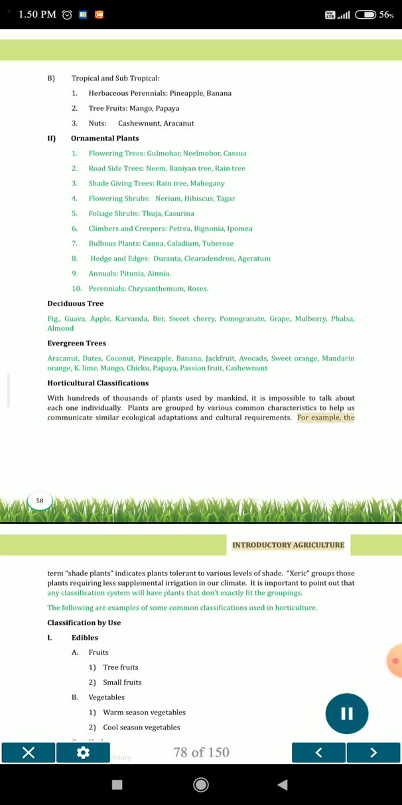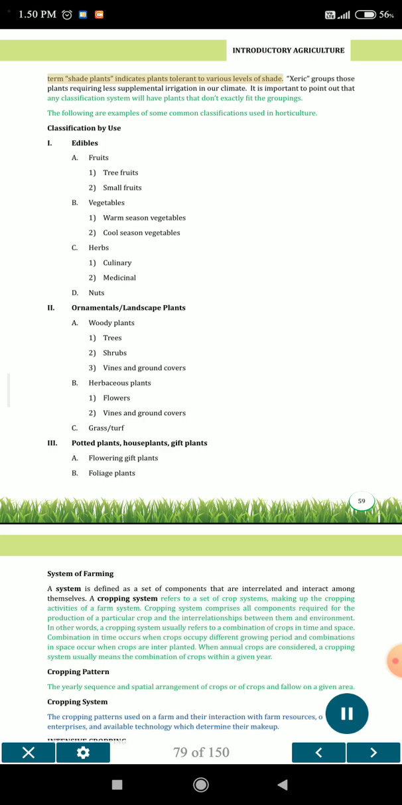For example, the term shade plants indicates plants tolerant to various levels of shade. Xeric groups are those plants requiring less supplemental irrigation in our climate. It is important to point out that any classification system will have plants that don't exactly fit the groupings. The following are examples of some common classifications used in horticulture.